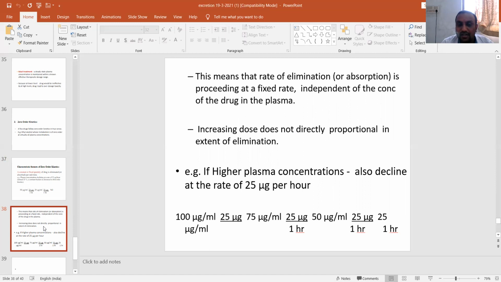So the initial concentration of 100 microgram per ml has reduced to 75 microgram per ml, and in 1 hour this 75 has been reduced to 50 microgram per ml, again with a constant elimination of 25 microgram per ml. So there won't be any drug present after the next 1 hour.